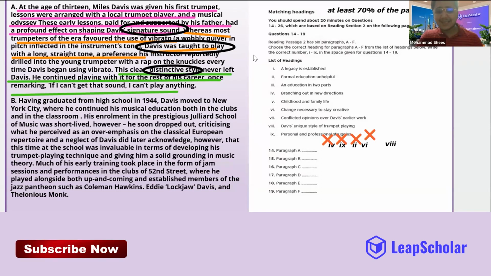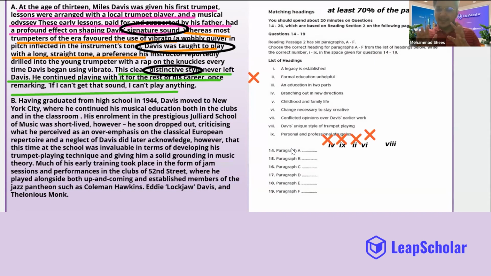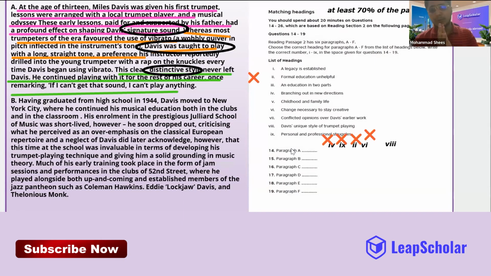A legacy is established. What I am saying is in reading, never ever assume anything. Never ever mark anything from your experience. Read word by word exactly whatever is written there. Do not assume anything. And that's why I said it's a very good question, because you were actually using your brain and you were using your imagination, which is an amazing thing. But reading, you cannot do that.